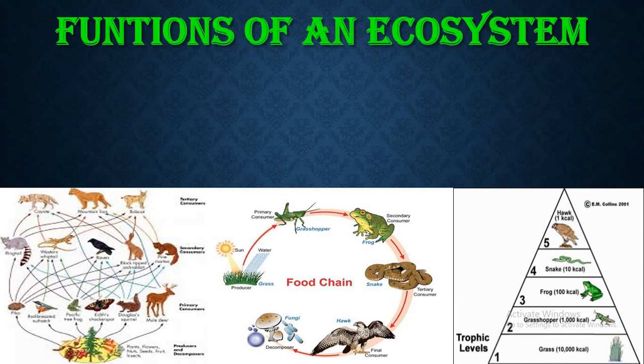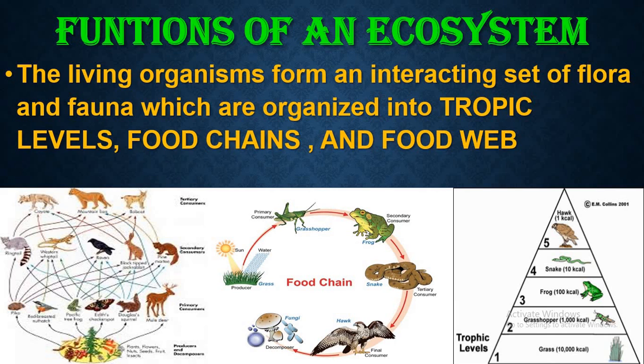It moves on like this. What is the function of an ecosystem? Living organisms form an interacting set of flora and fauna which are organized into trophic levels, and move on to food chains and food webs.